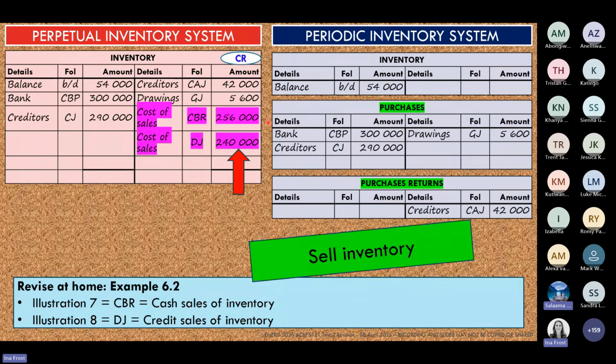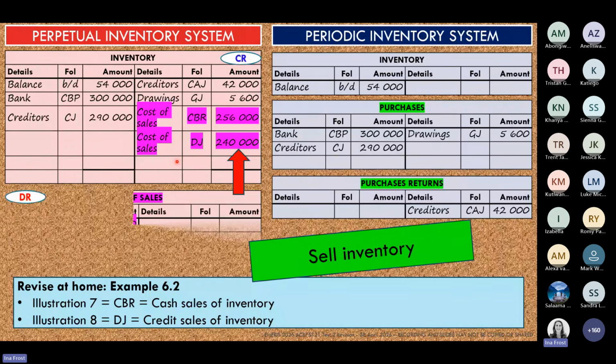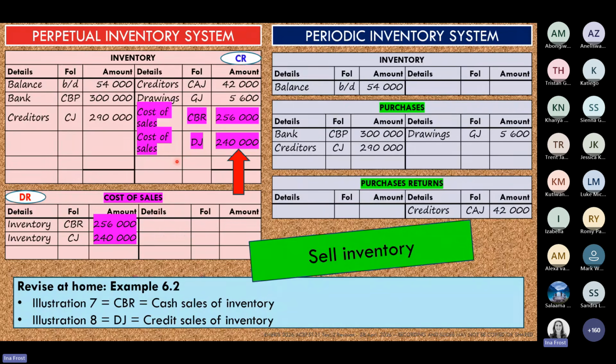But on the perpetual side, we now have this cost of sales entry. So for the first time now on the perpetual inventory side, we have a new account. And this account is called the cost of sales account, and this is an expense account.